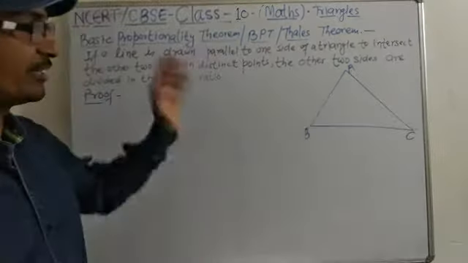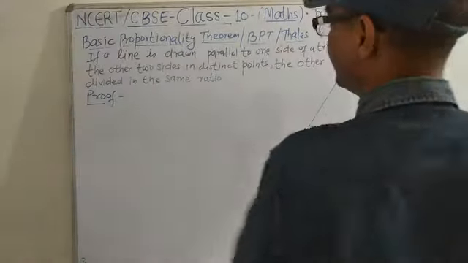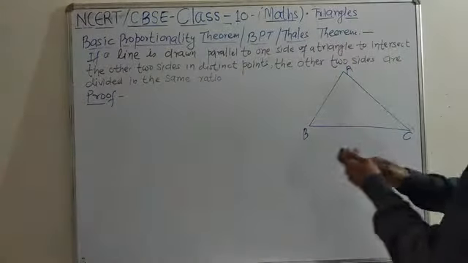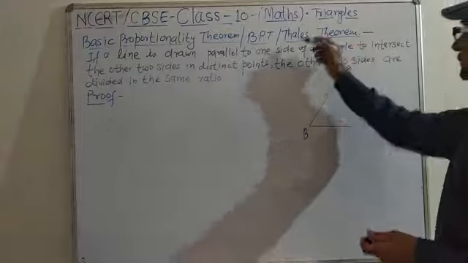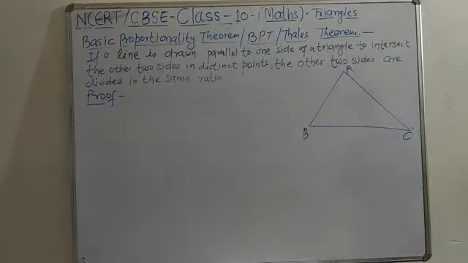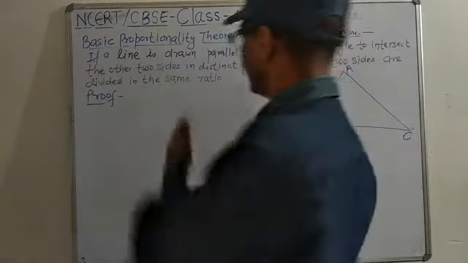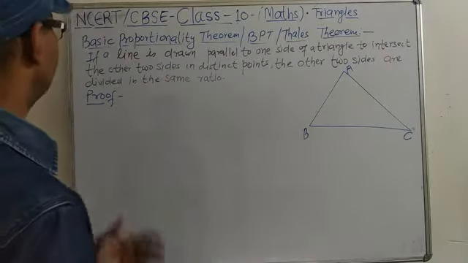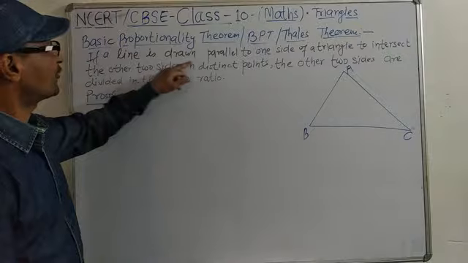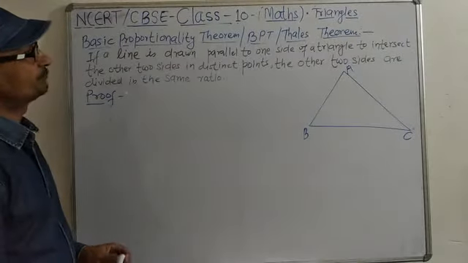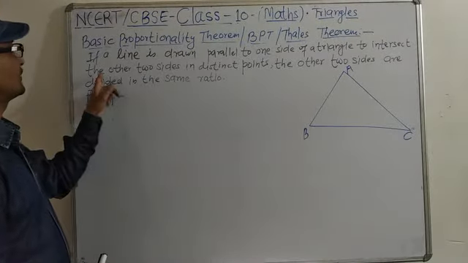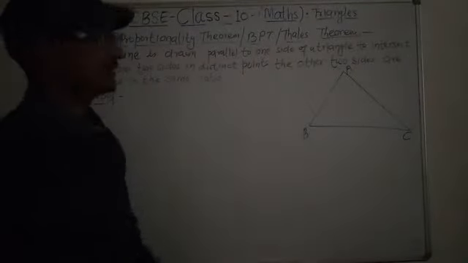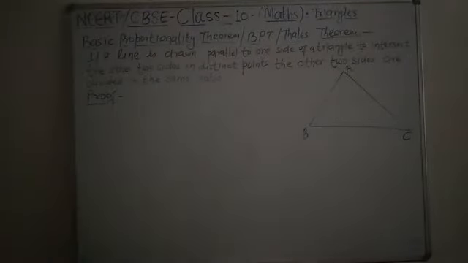In the exam it will be asked: state and prove BPT, state and prove basic proportionality theorem, otherwise state and prove Thales theorem, because Thales is the name of the mathematician and he has proved this theorem. So what is this theorem? Let's see here. If a line is drawn parallel to one side of a triangle to intersect the other two sides in distinct points, the other two sides are divided in the same ratio.